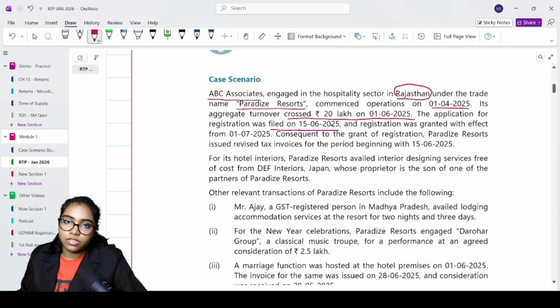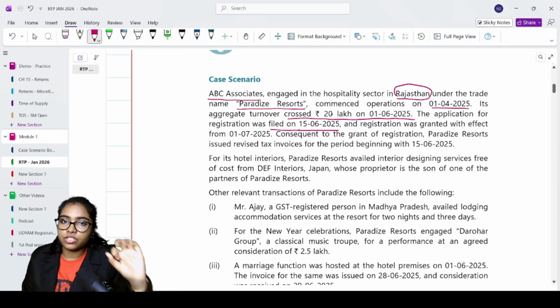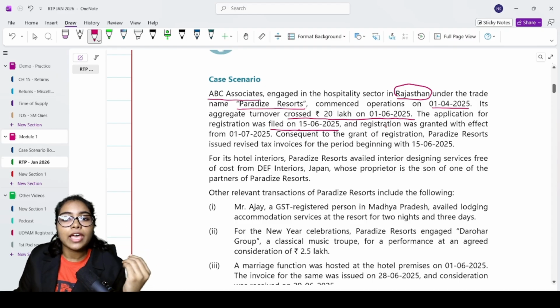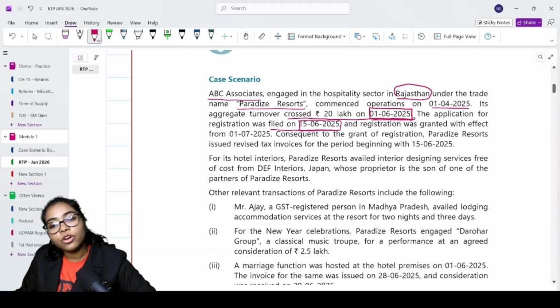We all know in case of registration, when you're finding effective date of registration, you have to check one thing. Have you applied for registration within 30 days from the date you became liable for registration? When is the date you became liable for registration? Here it is on 1/6/2025, because that is when your threshold limit was crossed. Within 30 days, when did we file? We filed it on 15/6. Therefore, your effective date of registration will be the date on which it became liable for registration. So, this is your effective date of registration. And registration was granted with effect from 1/7/2025.